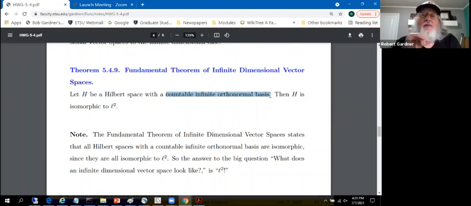All these notes are made out where we're in the infinite dimensions. We're looking for Schauder bases. So it's understood when I say basis, I mean in the sense of Schauder. With that layer of detail, then we can classify infinite dimensional Hilbert spaces with a countable Schauder basis. They're isomorphic to L2.